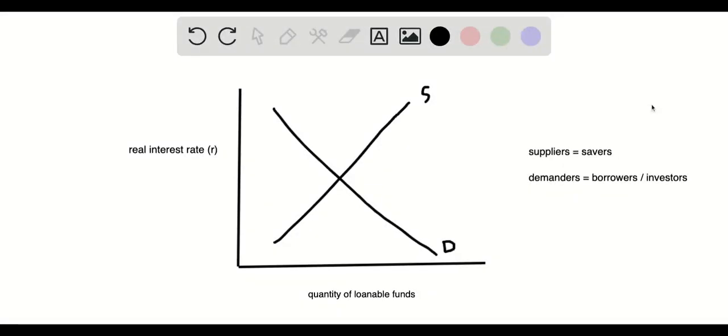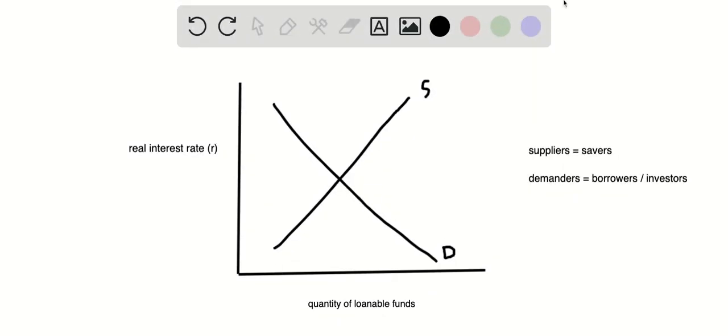Let's use this model of the market for loanable funds to interpret how this policy will affect it. This policy on taxing savers is going to no longer tax people who save on their nominal interest, but only on their real interest. That means nominal interest is higher because it accounts for inflation, so our real interest is going to be lower due to inflation.